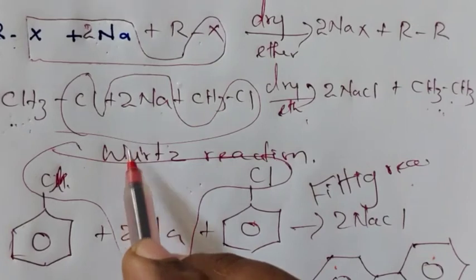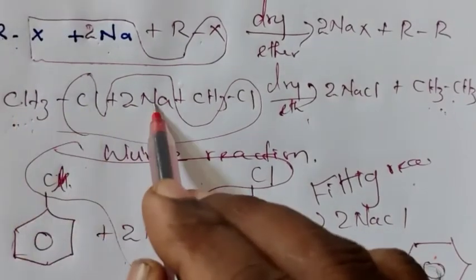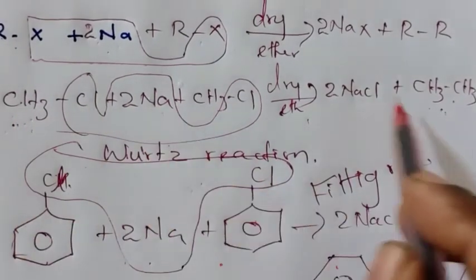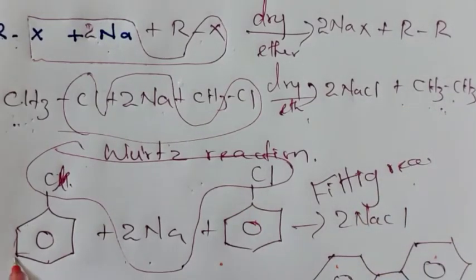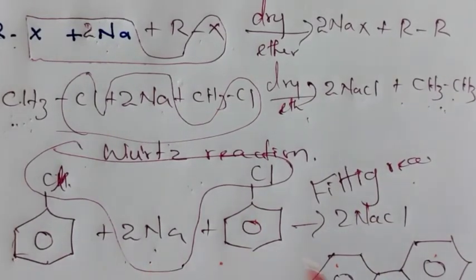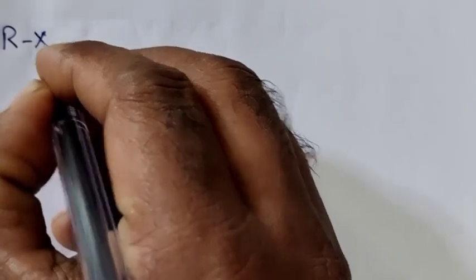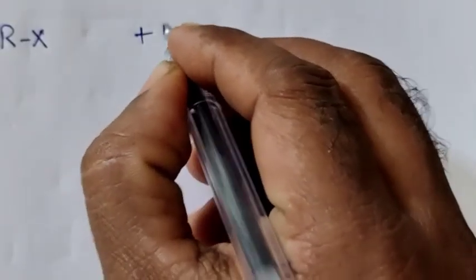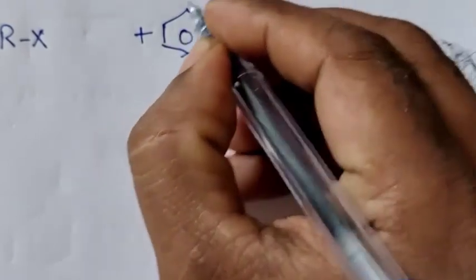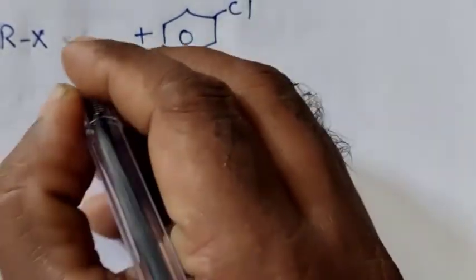What do you mean by the Wurtz reaction? Alkyl halide reacts with sodium, and we get a hydrocarbon. Fittig reaction means aromatic halide reacts with sodium, and we get biphenyl as the product. In the Wurtz reaction we take alkyl halide, whereas in the Fittig reaction we take aryl halide.